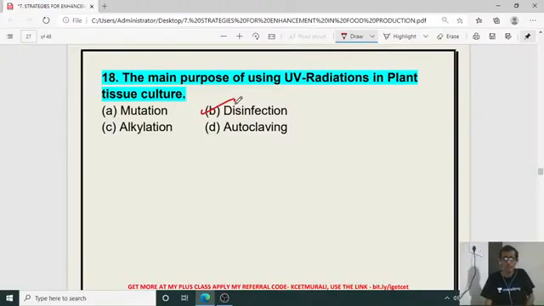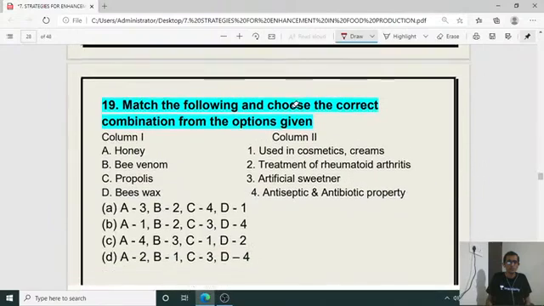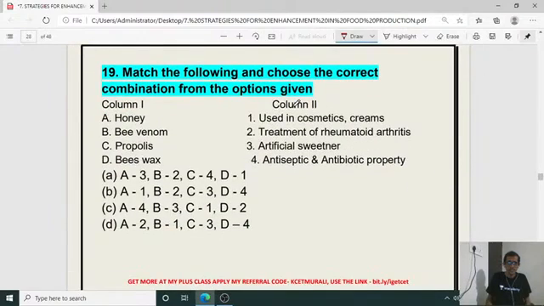So to overcome the contamination, to kill the microorganisms, to eradicate the contaminating objects, we use UV radiation before the tissue culturing practice in the laminar airflow chamber. Then match the following and choose the correct combination.